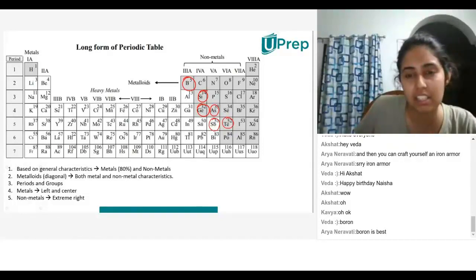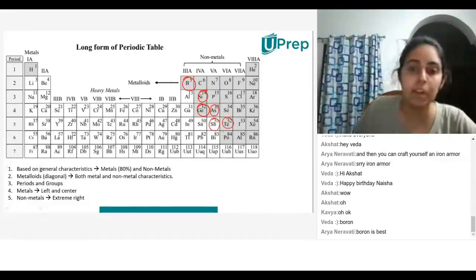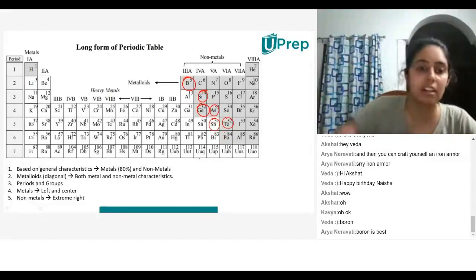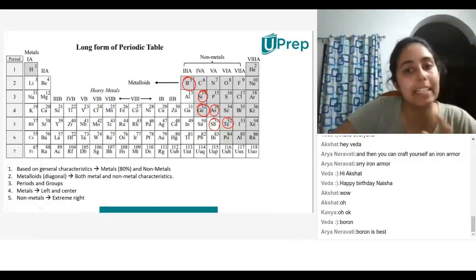This is antimony, I think. This is tellurium, polonium, bismuth. Okay, yeah. So these elements which are along the diagonal that separates metals and non-metals are called metalloids.